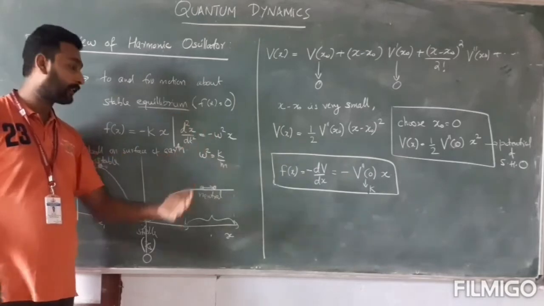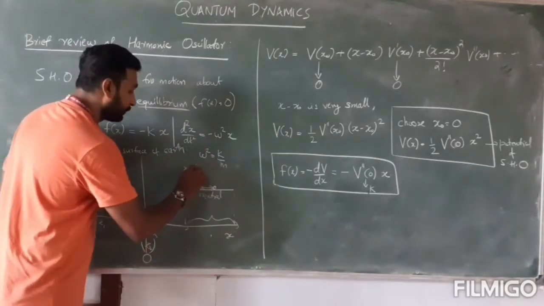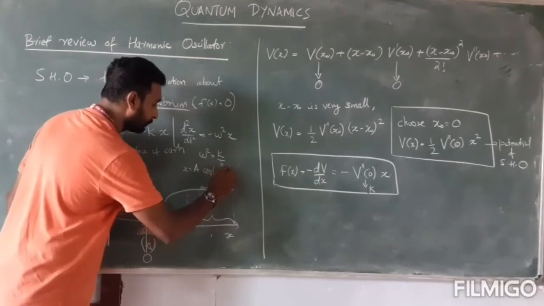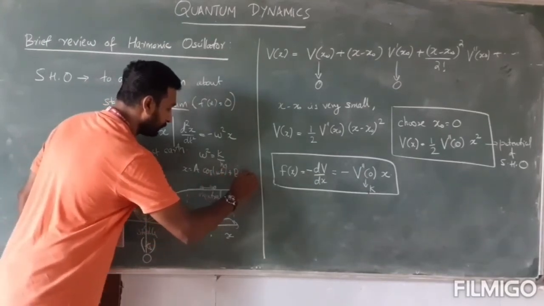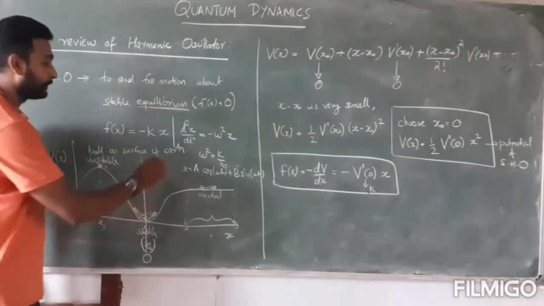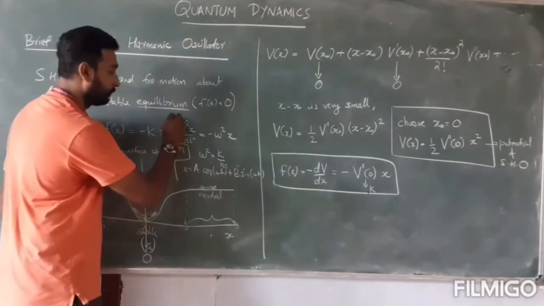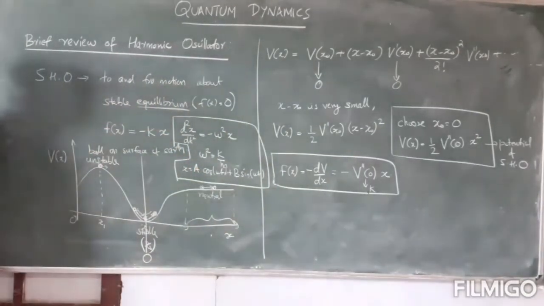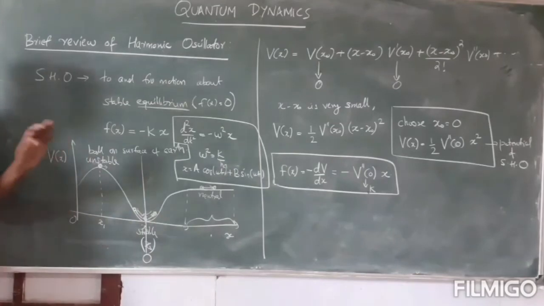So x in general may be in the form of a cos ωt plus b sin ωt. So this should be the general form of x. Okay. So this is a way of solving the simple harmonic oscillator using classical physics.